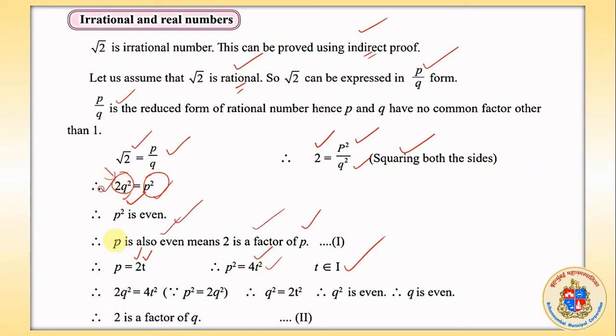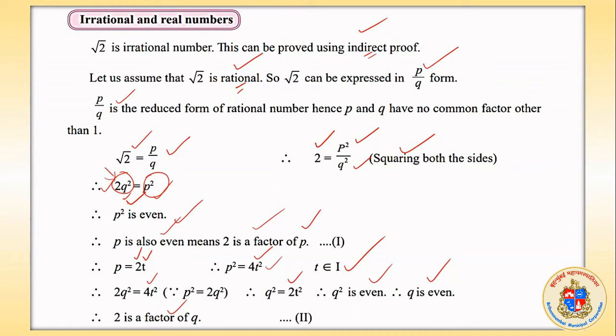So that means 2q squared is equal to 4t squared, and which is again contradictory to what is given. That means q squared is equal to 2t squared. But q squared is even. q is even. 2 is a factor of q. That means 2 is a factor of q, 2 is a factor of p.